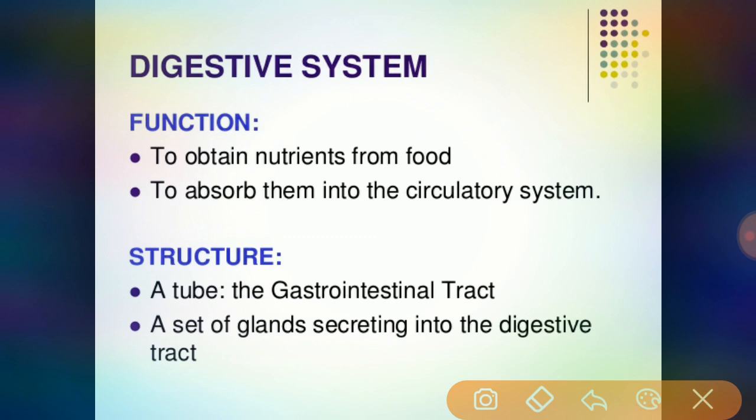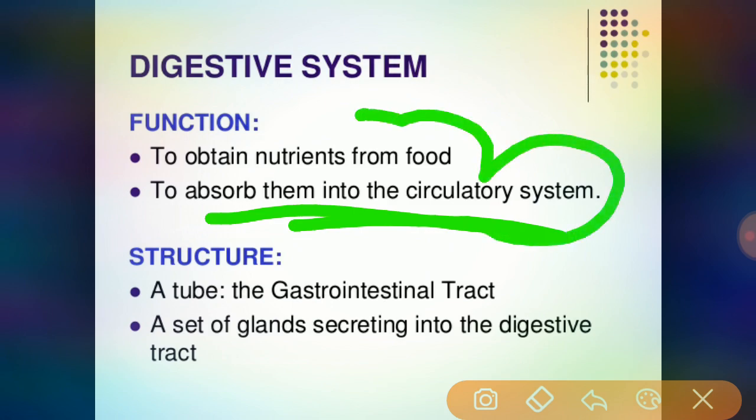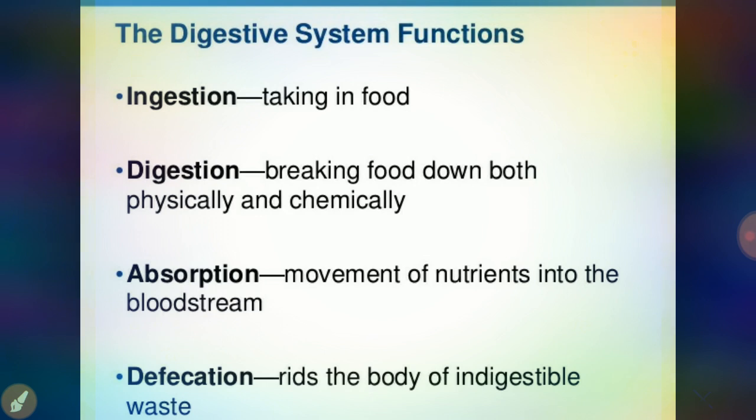To maintain proper body function, the nutrients should be sent to all the body parts. How are they sent? By absorbing them into the circulatory system, so they may pass to all the body organs. Then see here, the main functions of the digestive system. This is an important question for 5 marks. In physiology they may ask this question for 5 marks.